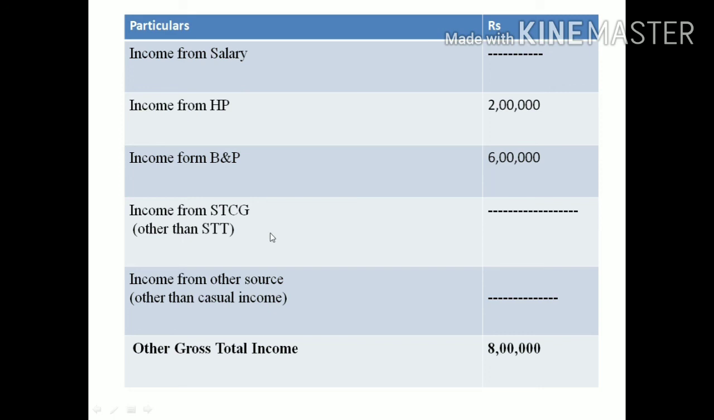Then income from short-term capital gain other than STT is nil. Then income from other sources as casual income is nil. Then the gross total income is 8 lakh. Nothing else to add, so we get 8 lakh.